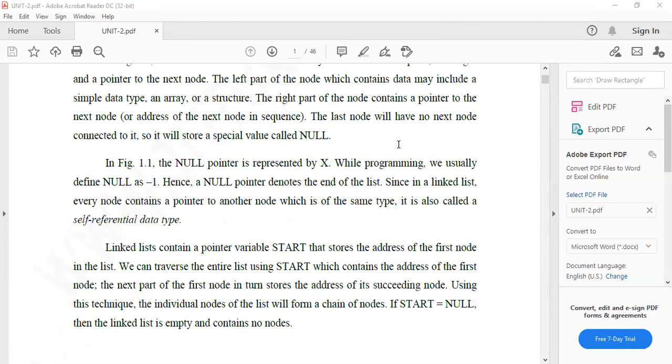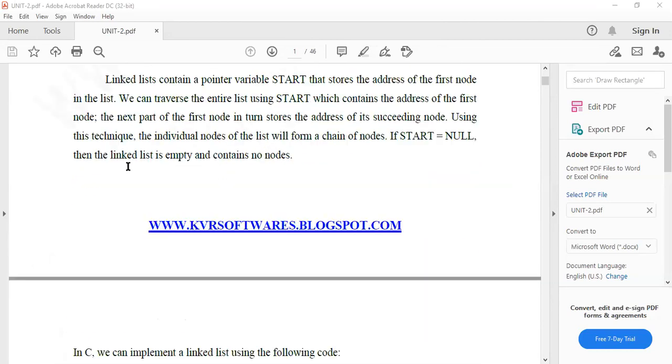If start equals null, that means the linked list is empty and it contains no nodes. So all these are tips for programming. Concept-wise you can remember, but you need to remember all these points for programming purposes, right?